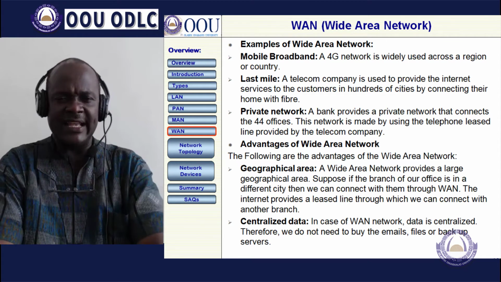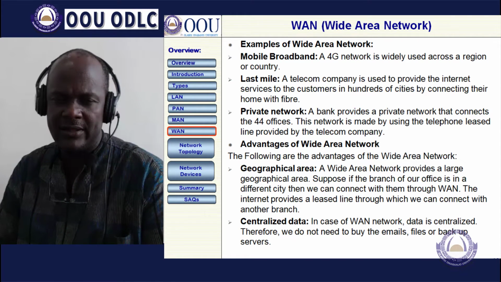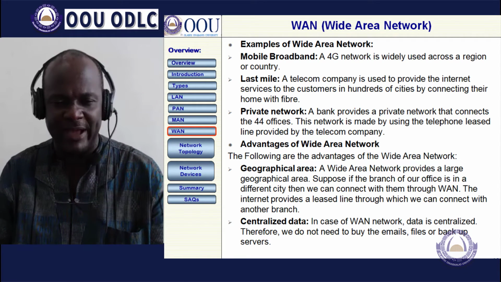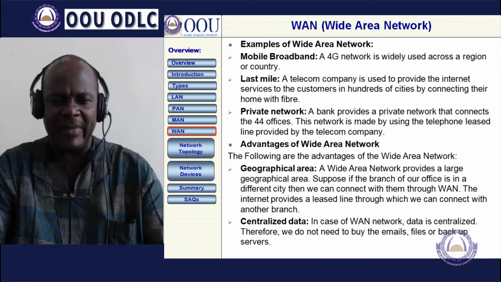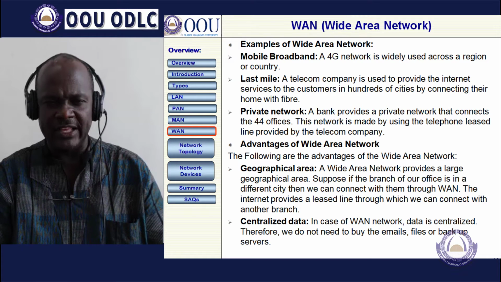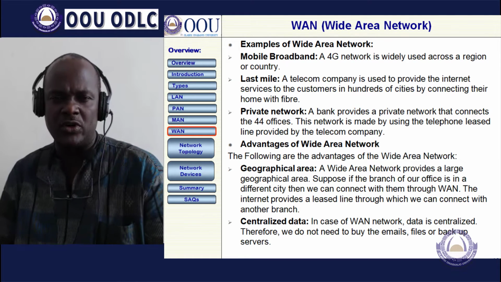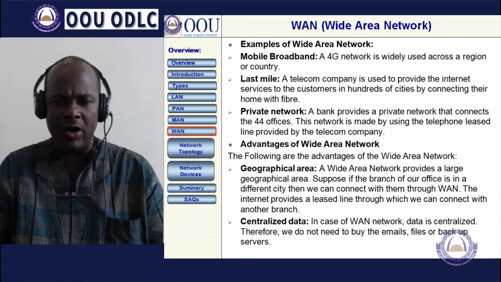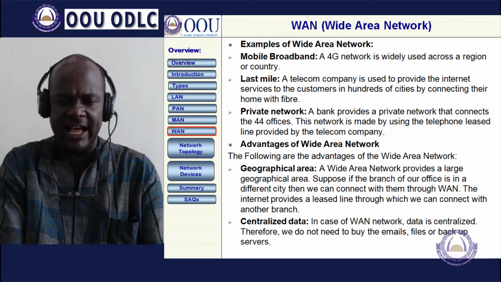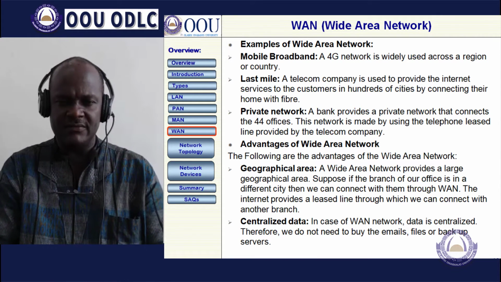Then let's look at examples of a wide area network. We have mobile broadband, that is the 4G network technology, which is based on our mobile phones. Then last mile, where a telecom company provides internet service to customers in hundreds of cities by connecting their homes. Then the private network. These are some examples of a wide area network. A bank provides a private network that connects its offices. This network is made by using leased telephone lines.